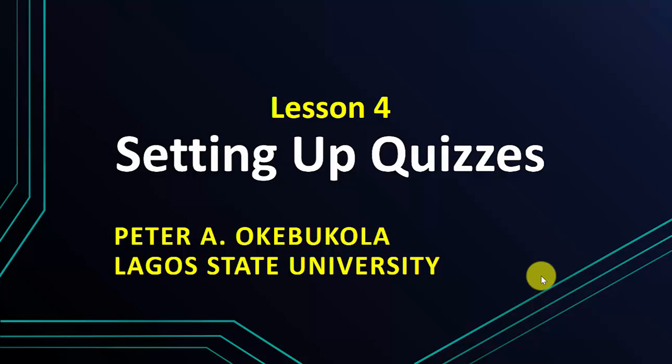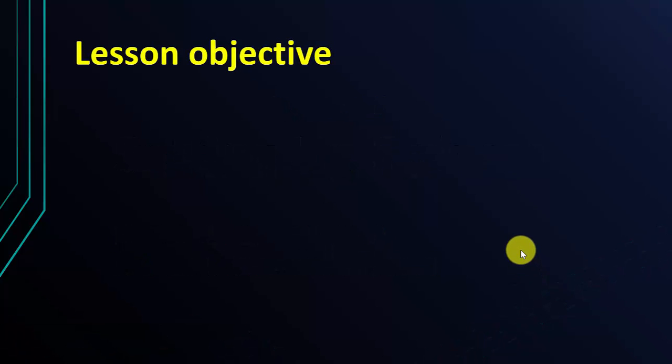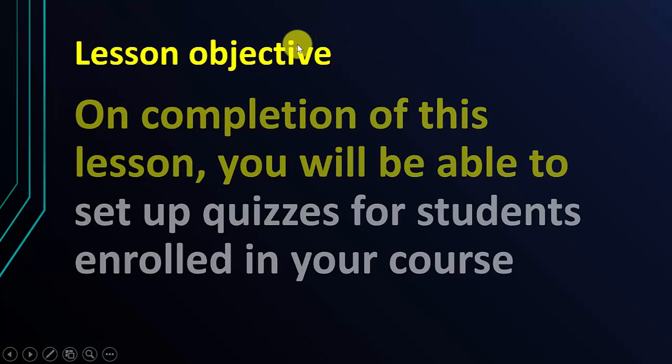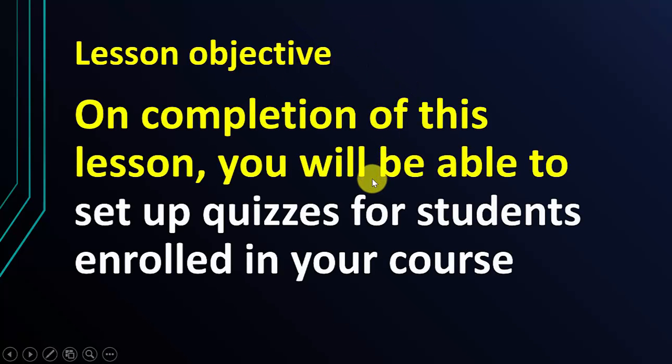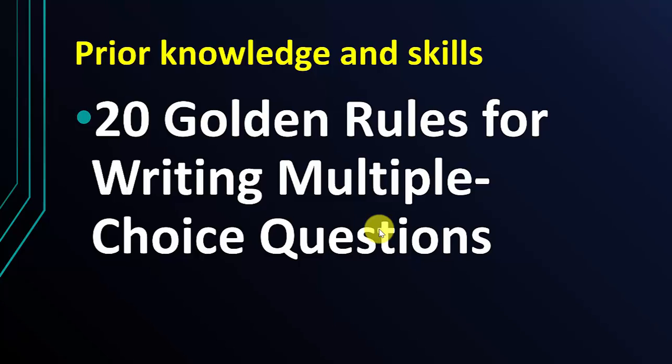We're now at lesson 4, and this will be the last lesson for this phase of our training program. It will be on setting up quizzes on the online platform of the ODLRI. So, what will be the objective of our lesson? Just one, as we had in the previous lesson. When we finish this lesson, you should be able to set up quizzes, exams, and tests for students who are enrolled in your course. I will expect that everybody in the course will have looked at this video.